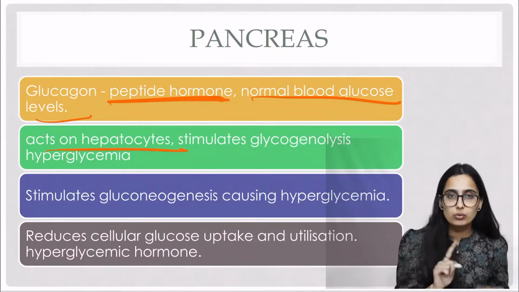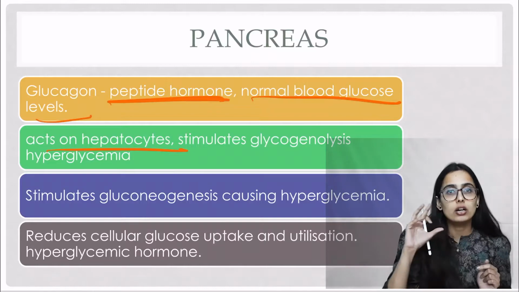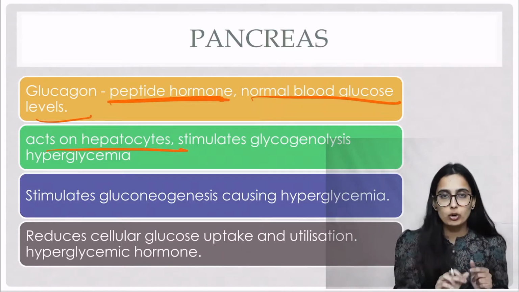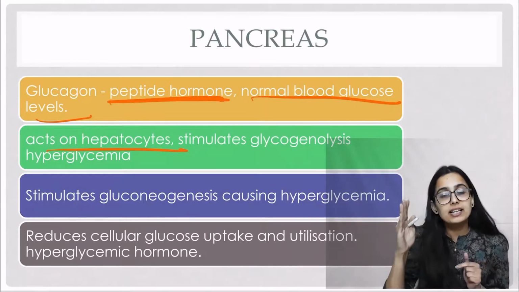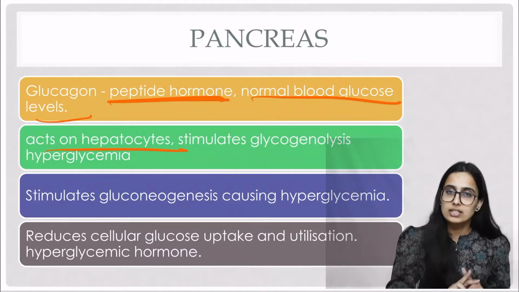Okay, so this is one process. Another process is by increasing the absorption of glucose from the intestine. The third process is by decreasing the uptake of glucose by the cells from the blood. So these are the three processes.